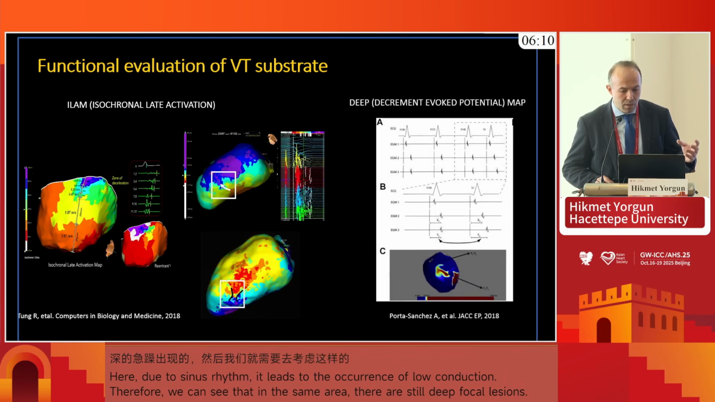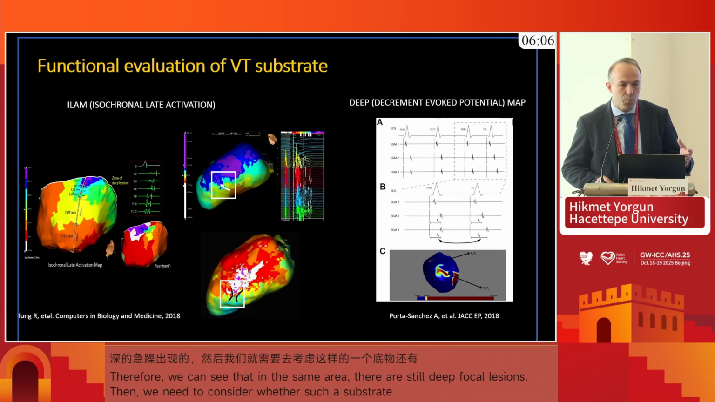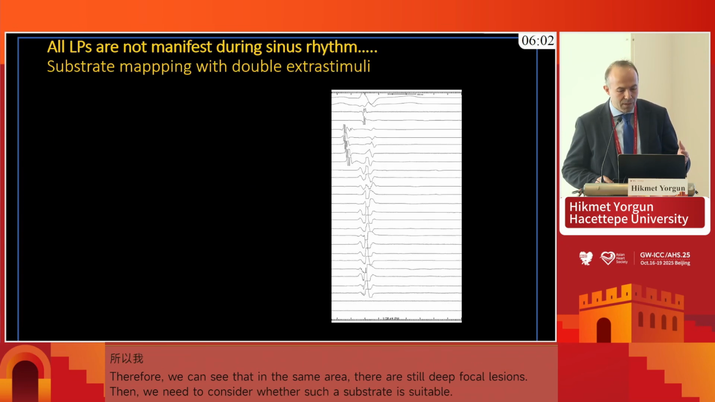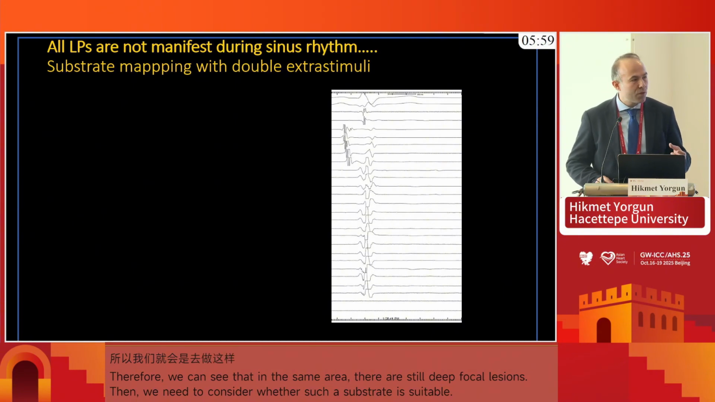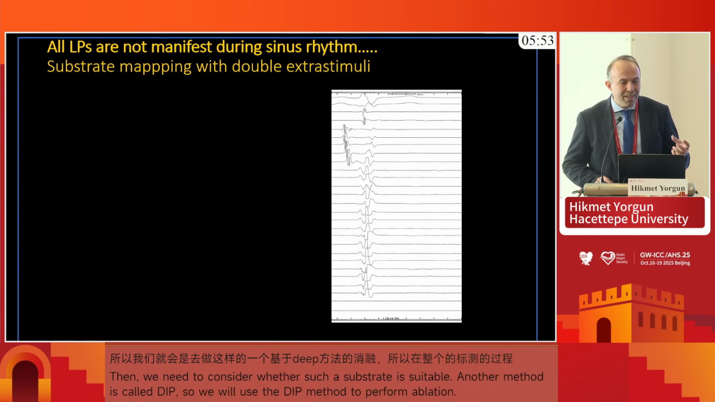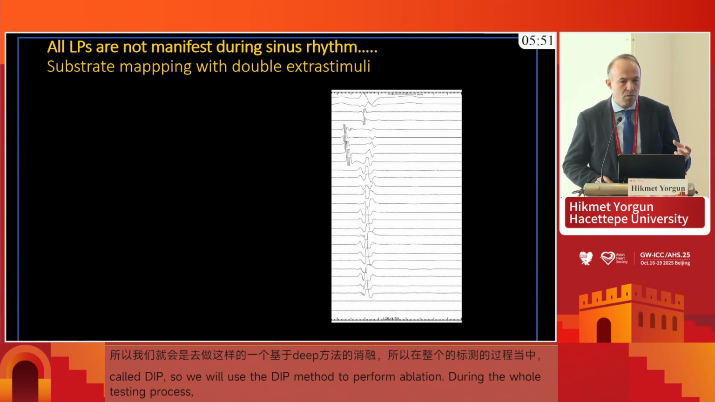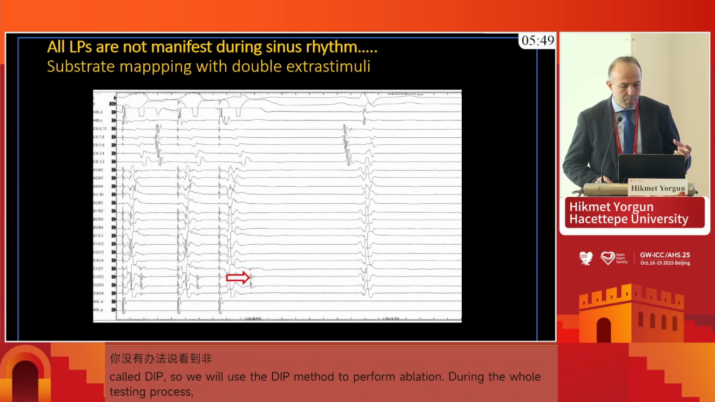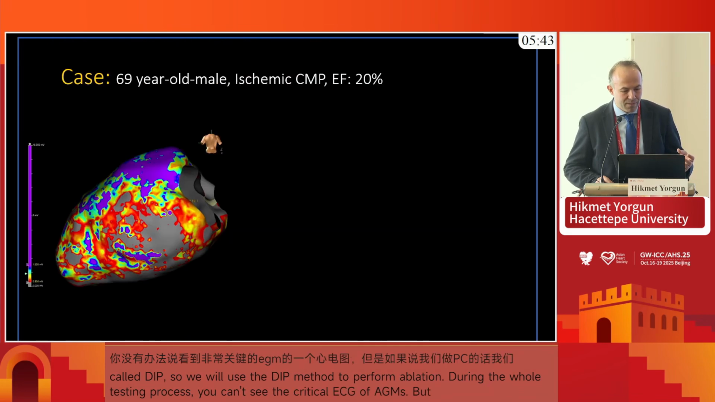And another method is, of course, to go for decrement evoked potential. So we do programmed stimulation and look at the fate of these signals. And it is nicely demonstrated here. When you look during sinus mapping, you may not see the critical EGMs having a role in the VT reentry, but when we do pacing, you have the chance to make these signals visible in these patients.